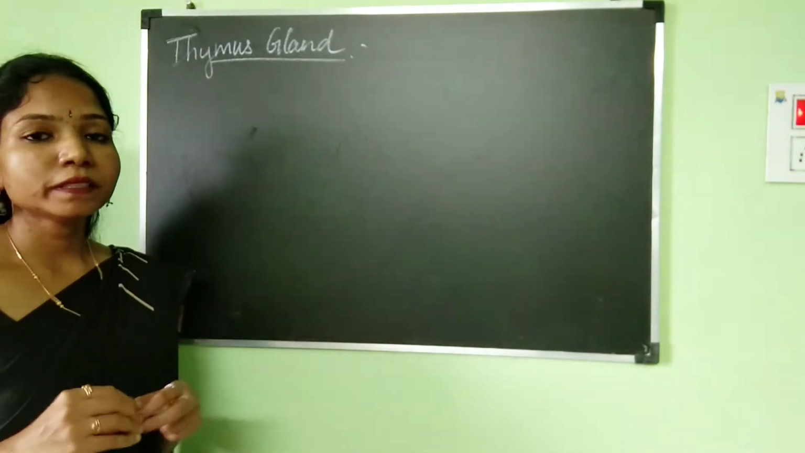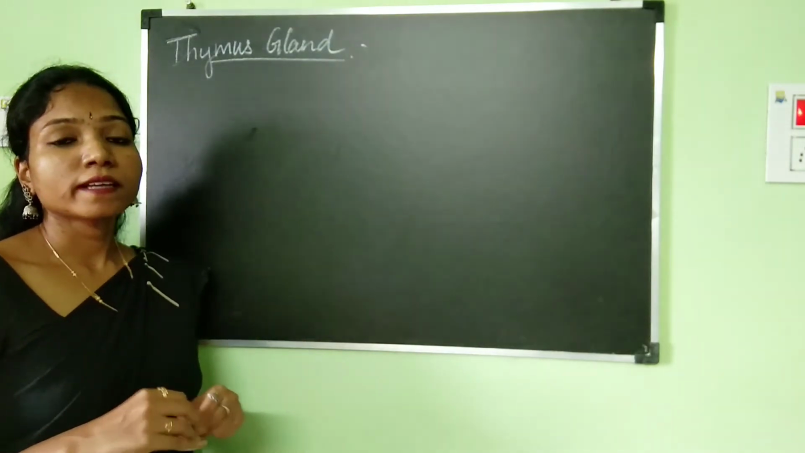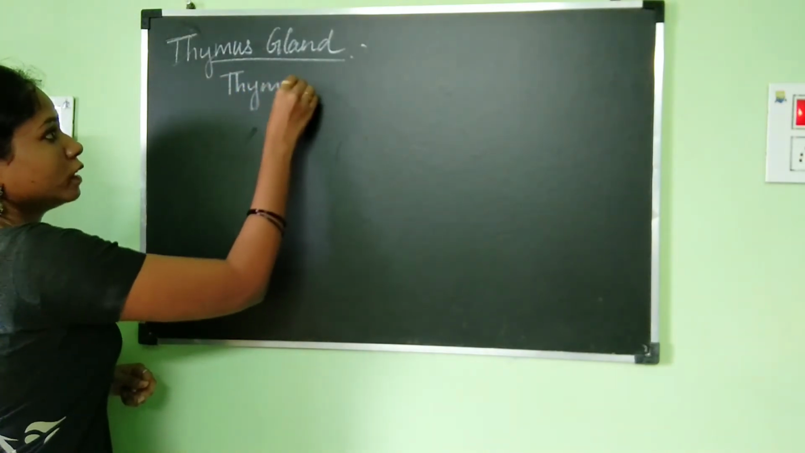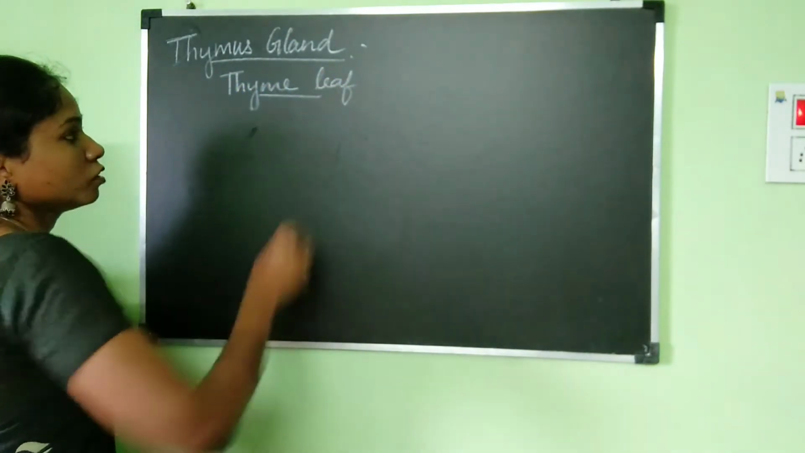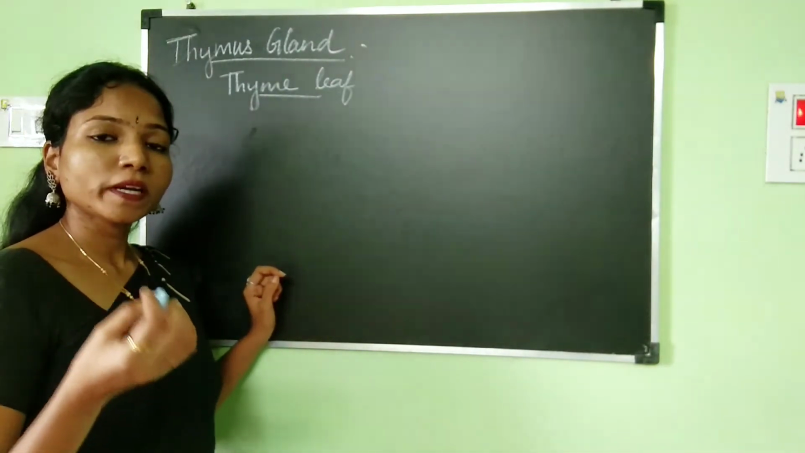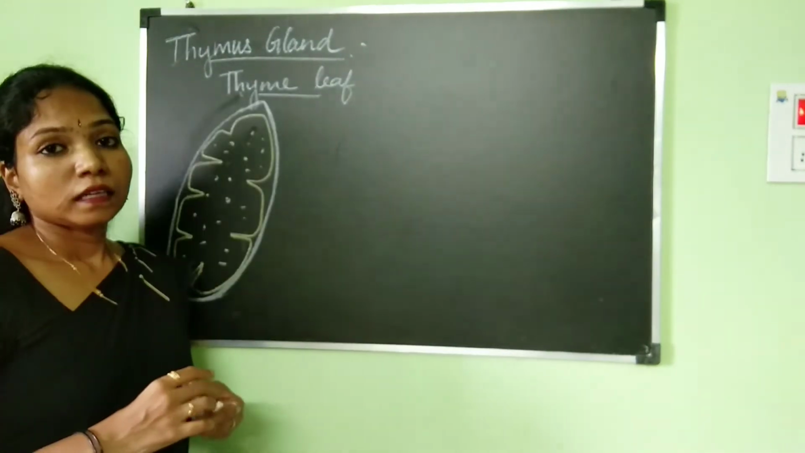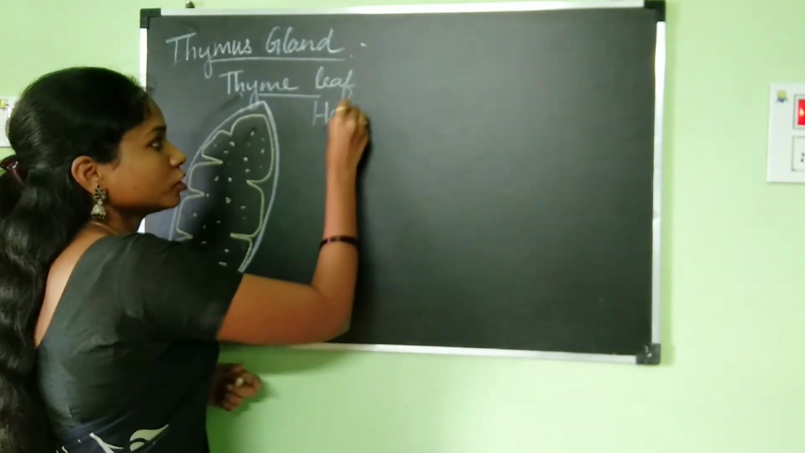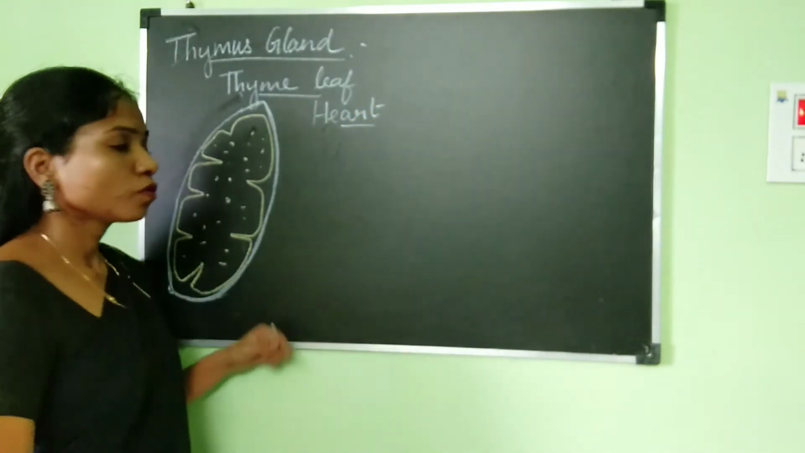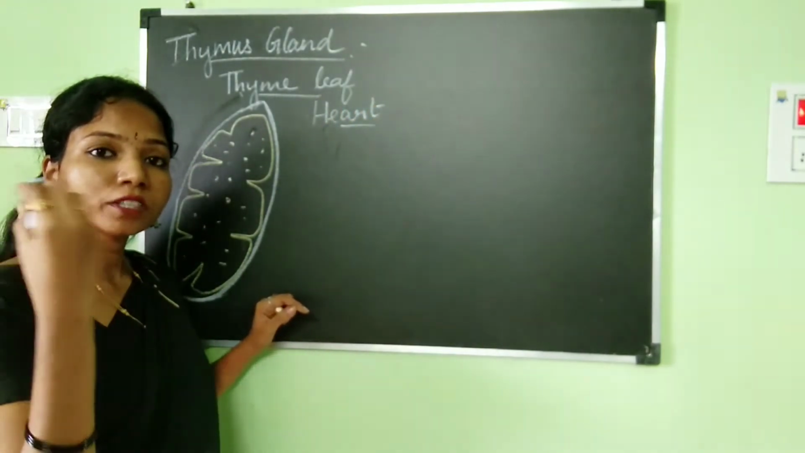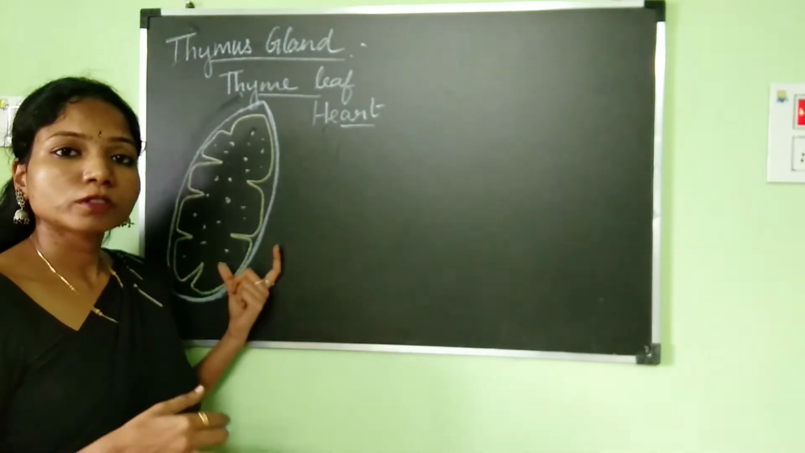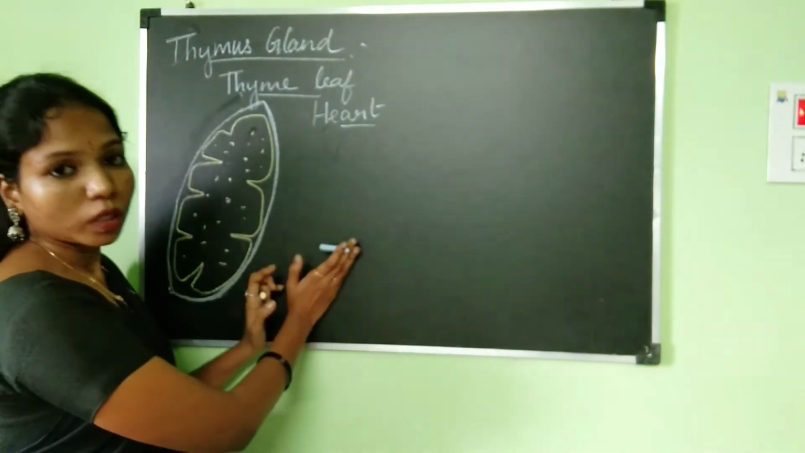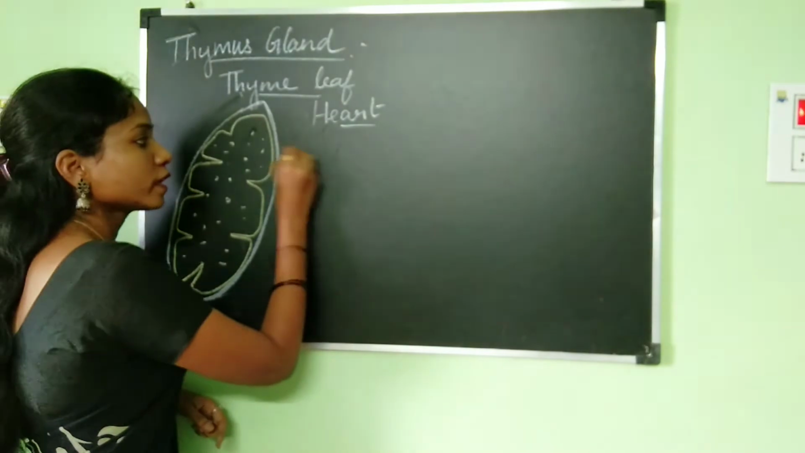When we talk about the thymus gland, the reason it is known as the thymus is because it looks like a thyme leaf. Its appearance is like a thyme leaf, and that's why it is known as the thymus gland. The thymus gland is located just above the heart. Okay, so it's in the thoracic region, just above the heart. Thymus is also a bilobed gland, which means it has two lobes. Similar to this, there will be one more lobe. Alright, so let's take a look at the structure now.